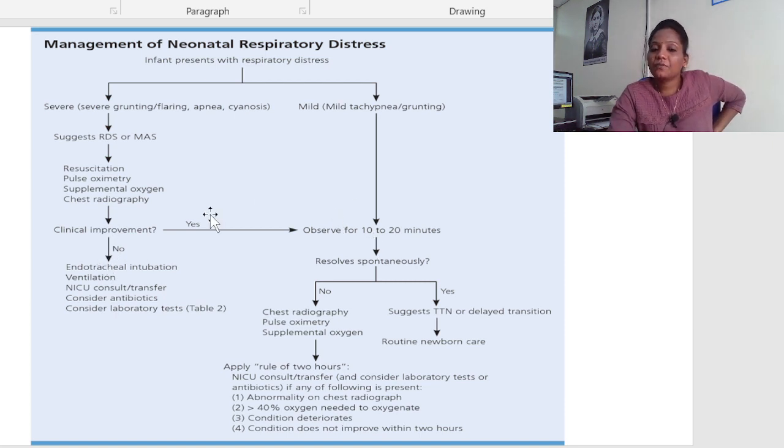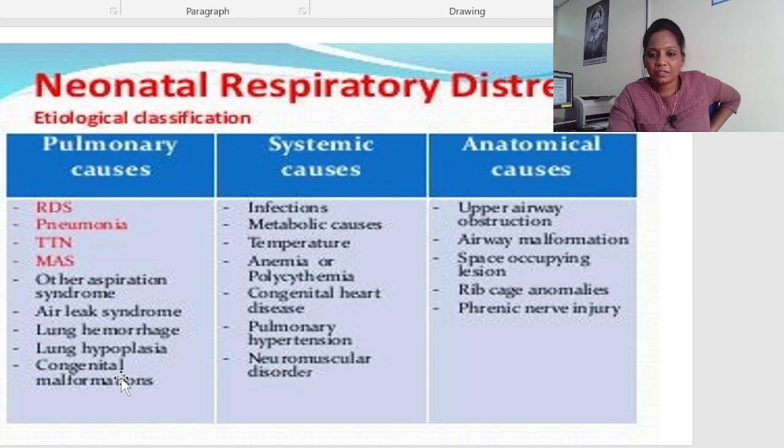If the child comes to a normal condition within 10 to 20 minutes, just observe normally; it resolves spontaneously. Then routine newborn care can be done. Whereas if there is still no response after x-ray and oxygen administration, then here also we follow the NICU protocol. So that is about management of neonatal respiratory distress syndrome.